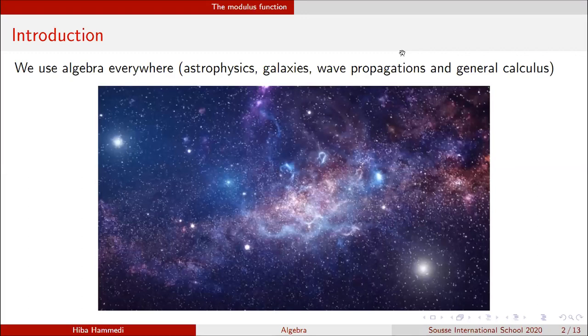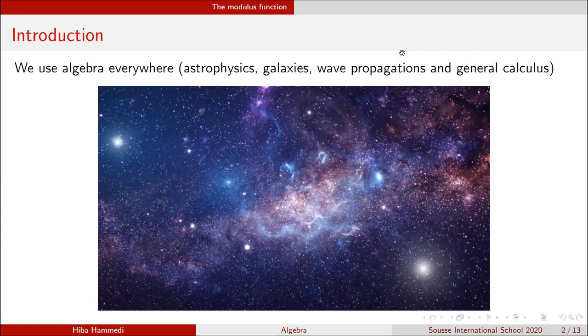And it's amazing the use of algebra because we use it everywhere. In astrophysics, to describe galaxies, to calculate the wave propagations, and any other general calculus. And it's amazing that the most famous one who used algebra is Albert Einstein.